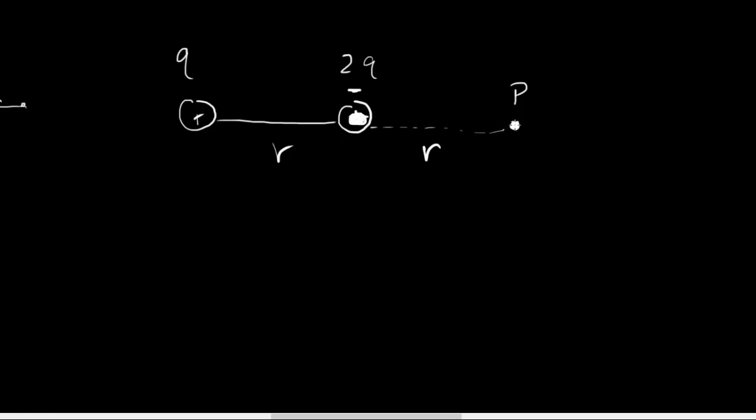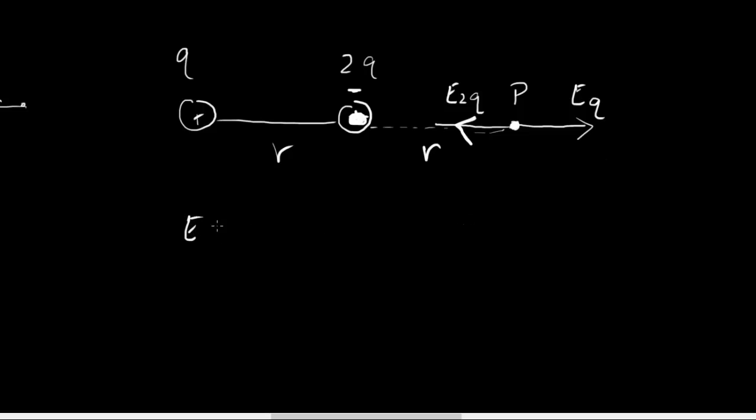Okay, so a positive charge would be attracted towards the 2q. Okay, so this is going to be the direction of the electric field due to the 2q. Okay, what about the direction of the electric field at P due to this plus q? The positive test charge at P is going to be repelled by the plus q. So the electric field due to the plus q is going to be to the right.